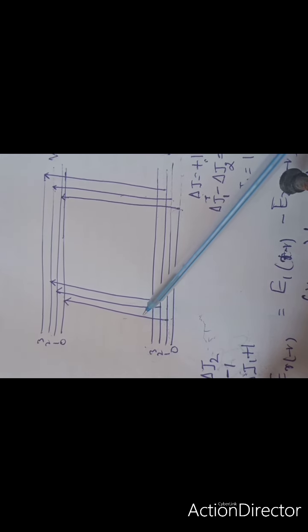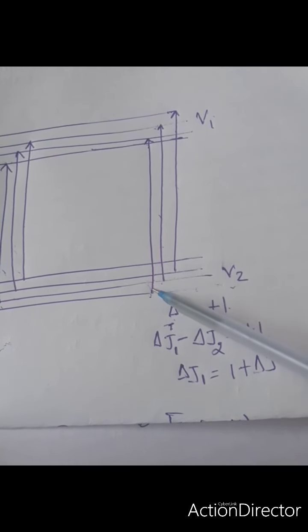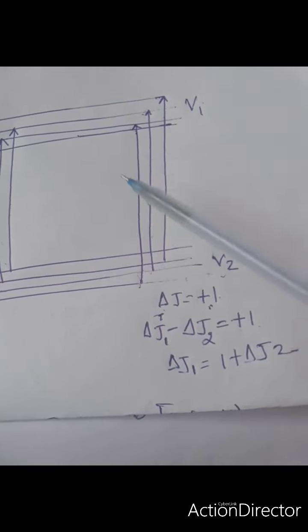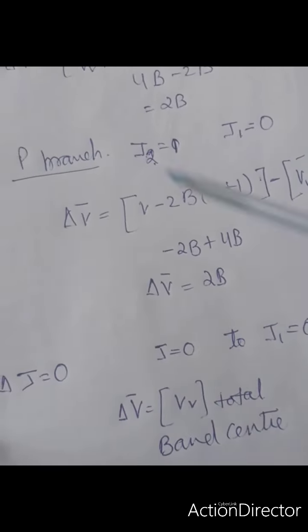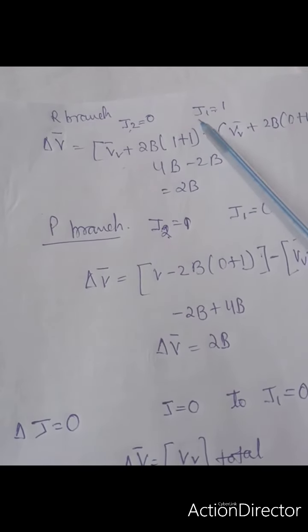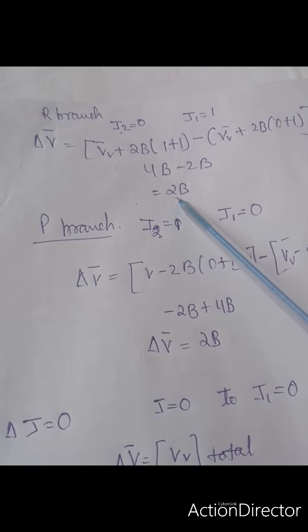Let us first see the transition from the zero level of this to the first level of this. That is for the R branch, and when I put in the values 1 and 0, I get 2B.